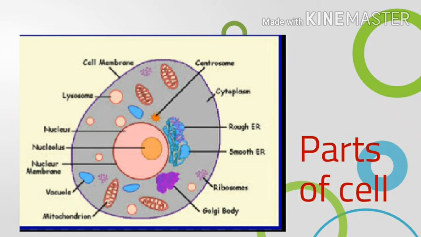Large vacuole. Vacuole is a space in the cytoplasm of a cell which is enclosed by a membrane and usually contains substances dissolved in water. Vacuole is filled with a liquid called cell sap, which contains dissolved sugar and salt. The function of vacuole in a cell is to store various substances including waste products of the cell.